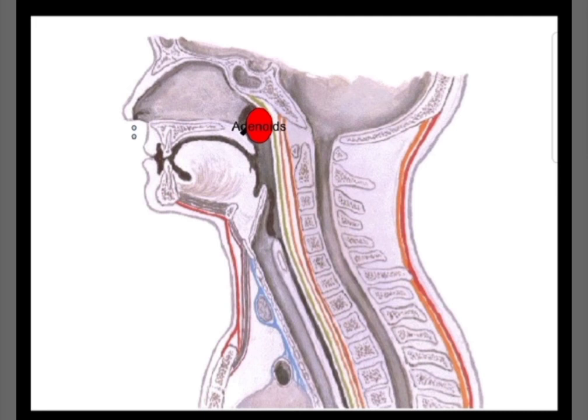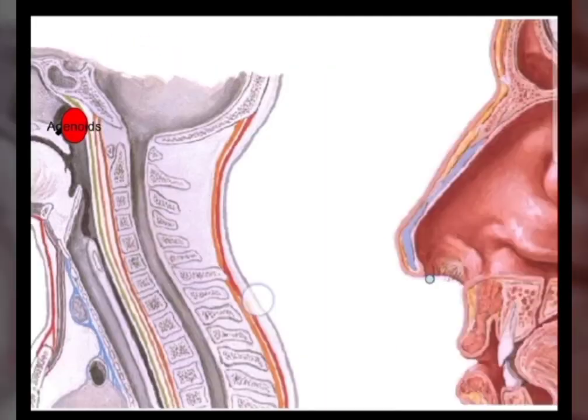So this indicates the presence of the enlarged adenoids, and we have to remove the adenoids by adenoidectomy.